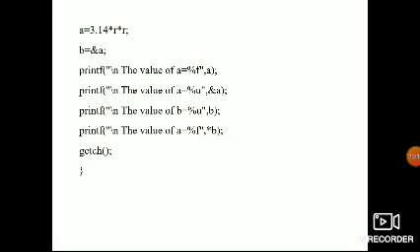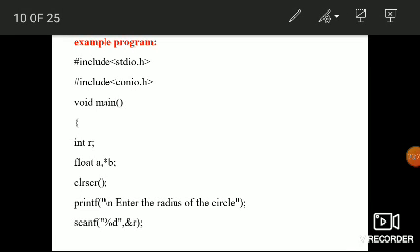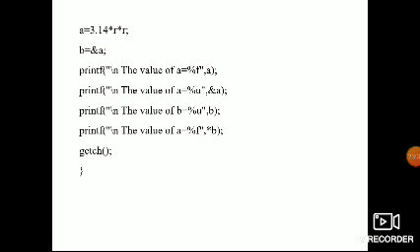Next, the value of b. Did I enter anything here? No, but %u means the address, so again you get the same value, 65526.